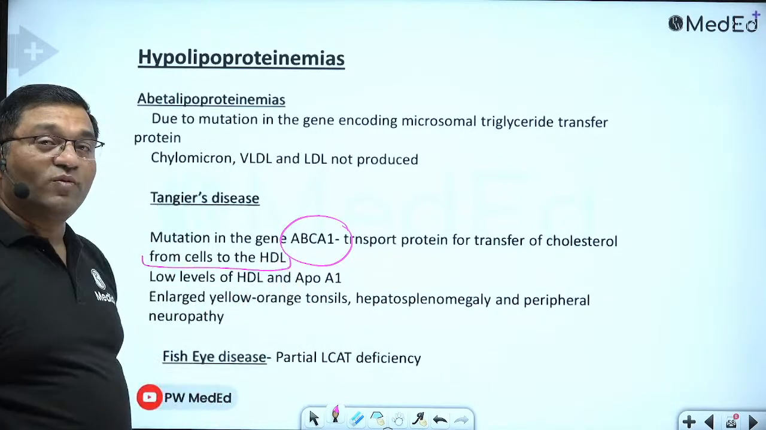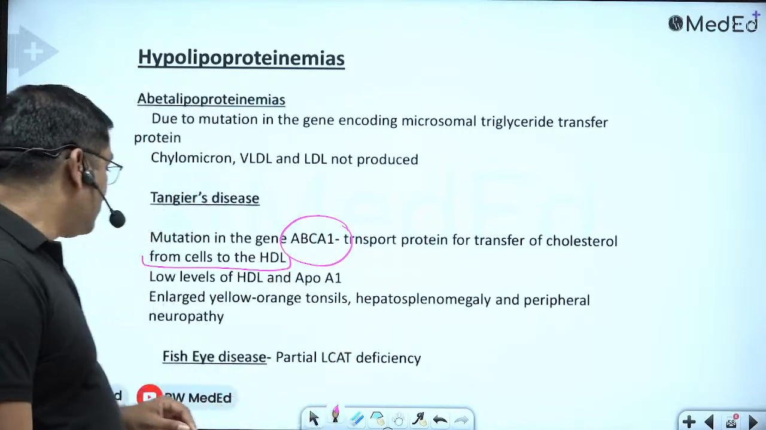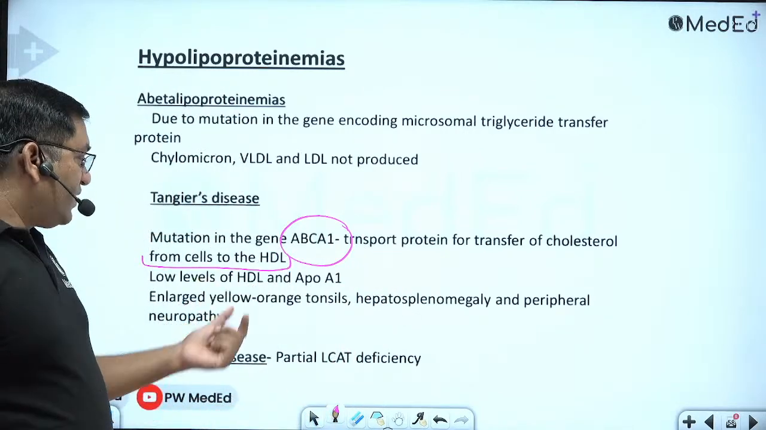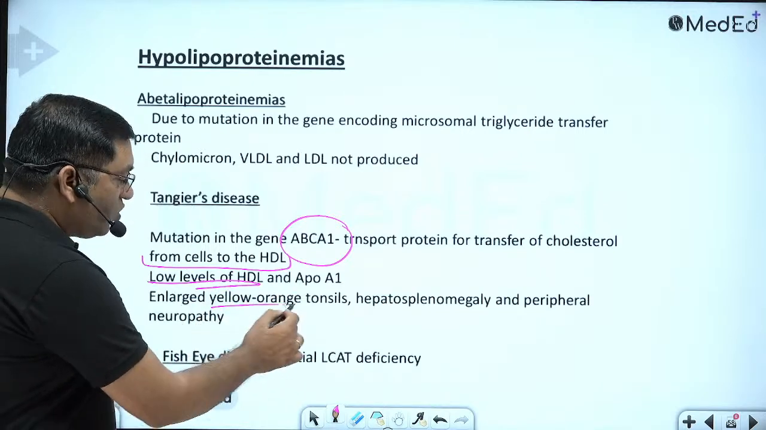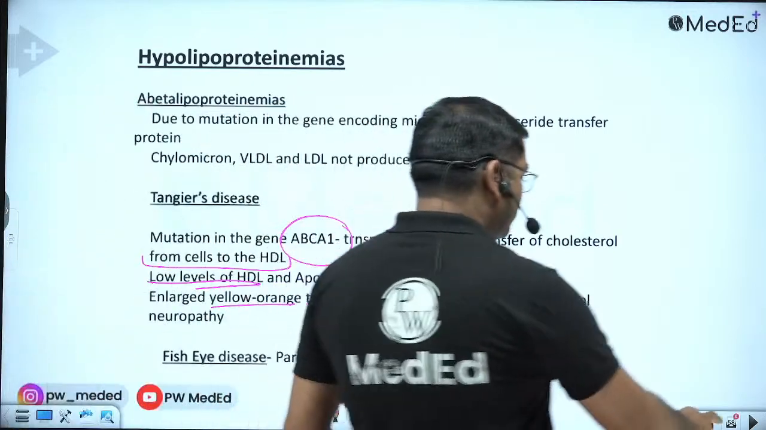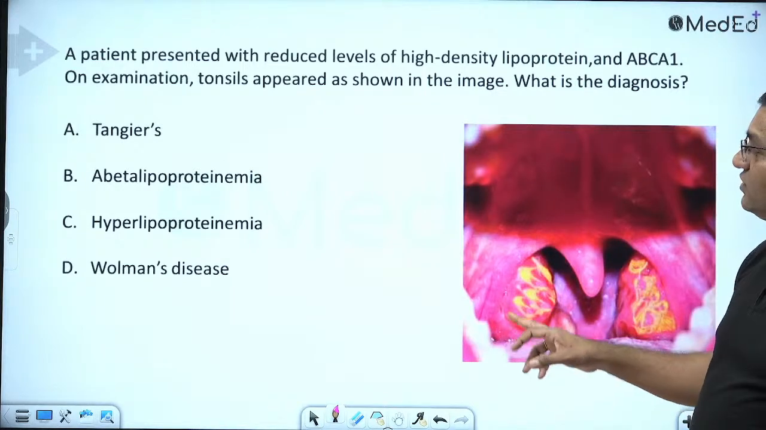Transfer of cholesterol from the cells to the HDL. This is important. So this is defective in Tangier's disease. So low level of HDL is there. HDL levels are low, and enlarged yellow-orange tonsil. See this, this is yellow-orange tonsil. It is seen in Tangier's disease.